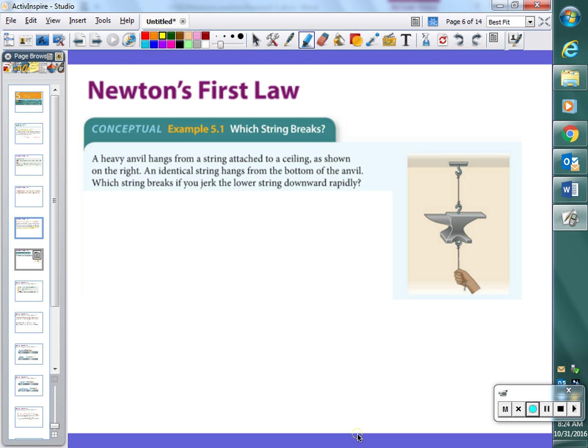Okay. Next here, this conceptual example to illustrate the idea of inertia. This is one of those problems that shows up in like every physics book ever written in one form or another, so I would feel remiss if I didn't explain it to you. So here it is. A heavy anvil, which all of us have seen before in cartoons, but no one has actually ever seen in real life.